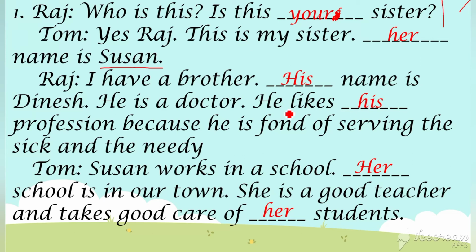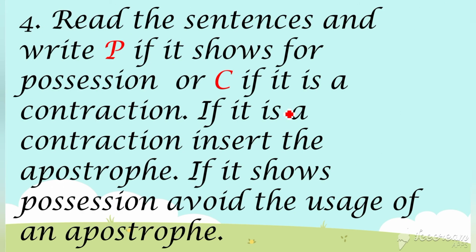I think you have understood. So you have to complete the remaining two, B and C. And now we are going to see the fourth one, that is in page number 21. Read the sentences and write P if it shows possession and C if it shows contraction. If it is a contraction, insert an apostrophe. If it shows possession, avoid the usage of an apostrophe.